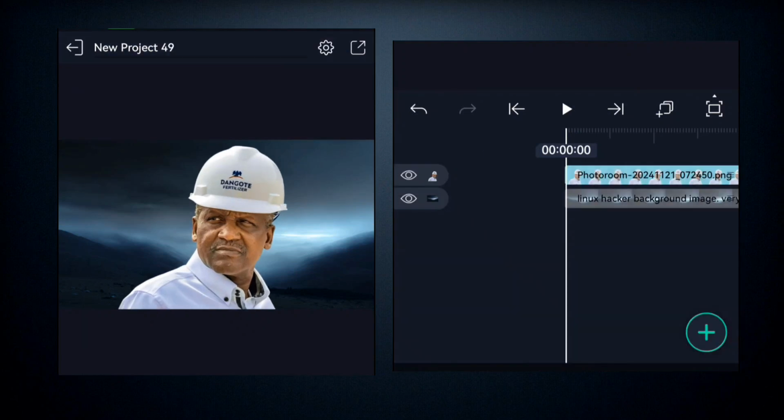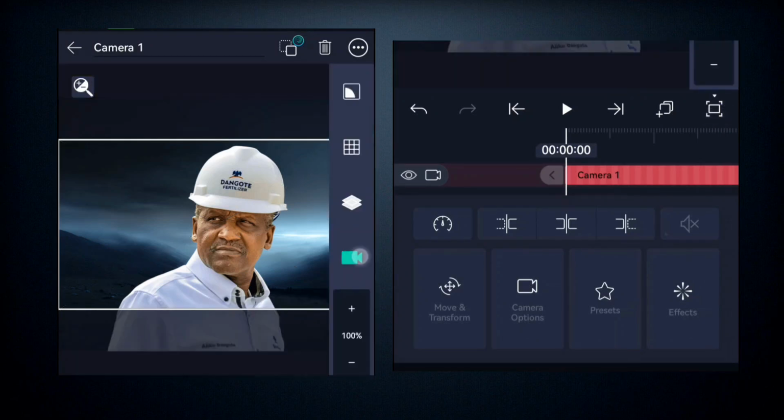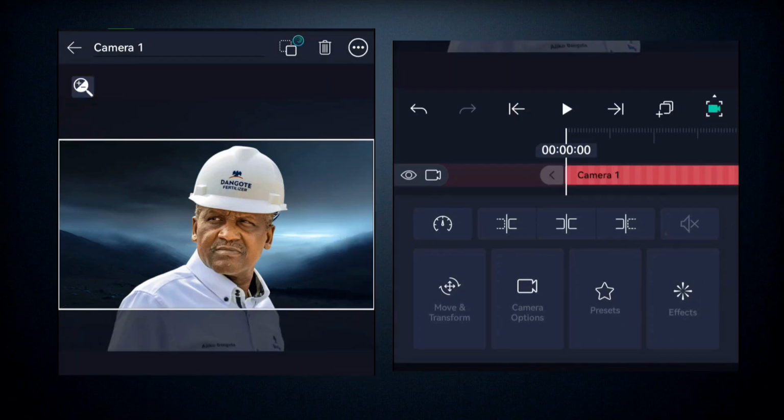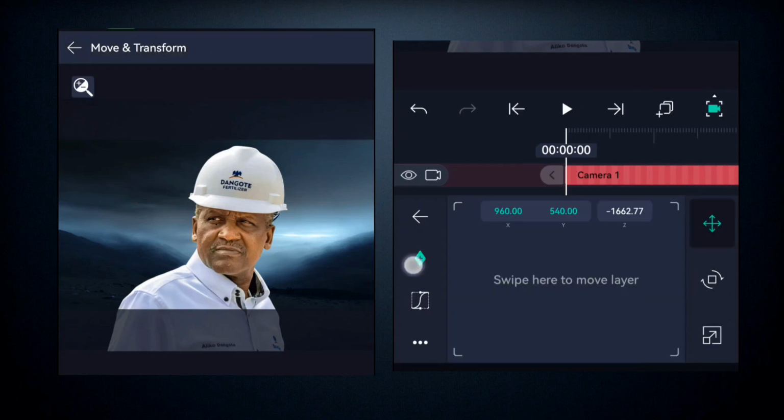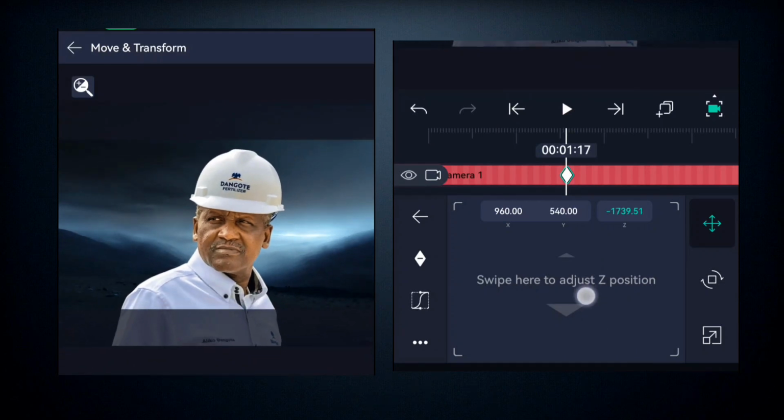So once that's there, you come here to the add button, you come here to camera, you turn on the camera option like this, and you come here to move and transform. Here on the camera axis, you're going to come here and add a keyframe at these ends, right? And at this point too. At this point, you're going to scale in like this into the Z axis. So it's going to give it a movement, right?